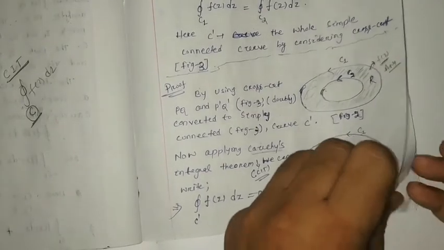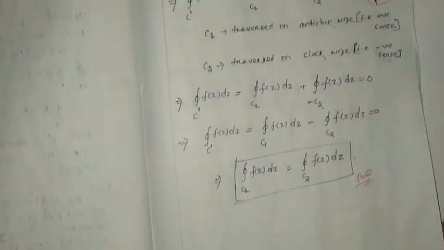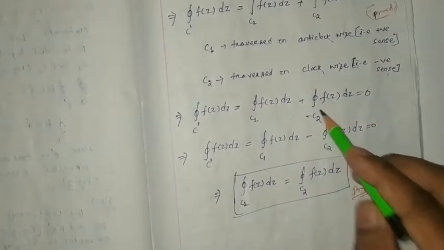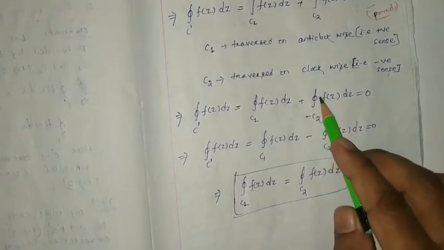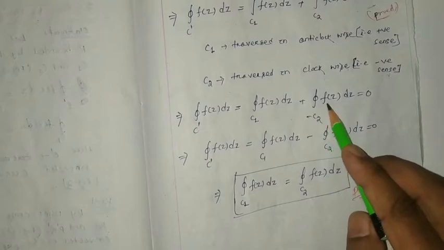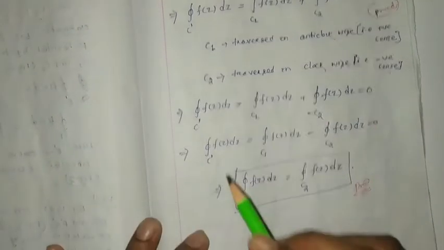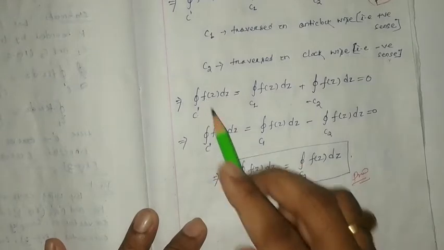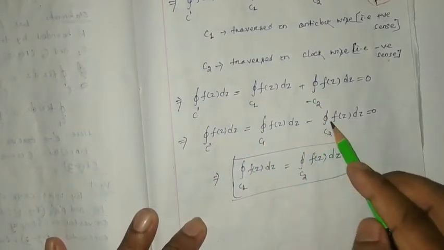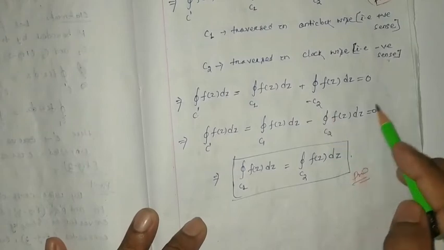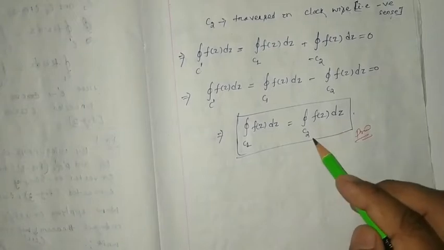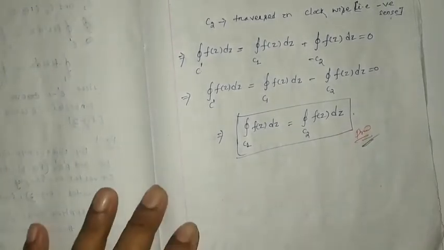As C2 is along the clockwise direction, it will be considered as minus the closed integral over C2. Whenever we consider C2 closed, the closed integral of f(z) dz will be equal to 0. That implies the integral over C' of f(z) dz equals the closed integral over C1 of f(z) dz minus the closed integral over C2 of f(z) dz equals 0. That implies the closed integral over C1 of f(z) dz equals the closed integral over C2 of f(z) dz. Hence it has been proved.